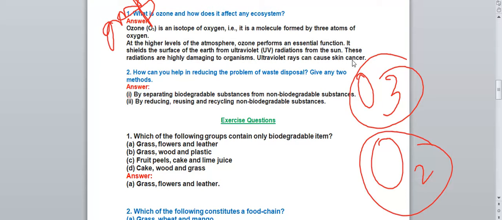So what the ozone layer does, it protects us from the harmful UV rays from the sun. These are very harmful to us, they can cause skin cancer or cataract also in human beings.